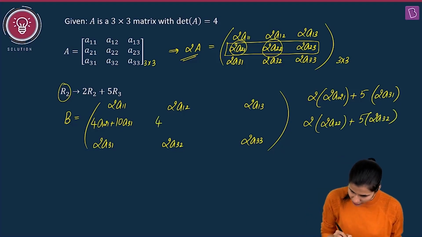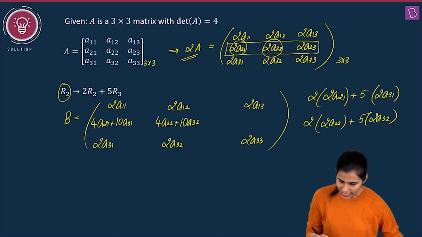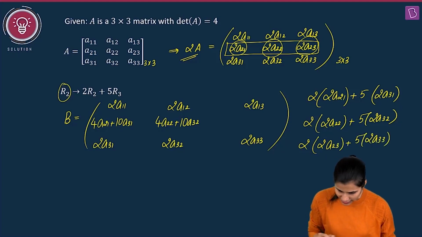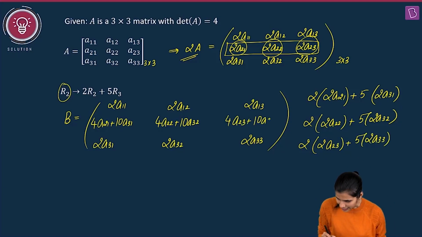This will give you 4 times A22 plus 10 times A32. It's very simple, just basic mechanical steps. Next, 2A23 will transform to 2 times 2A23 plus 5 times 2A33, giving you 4 times A23 plus 10 times A33.